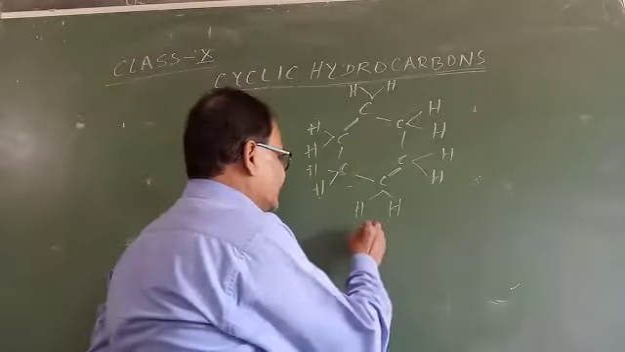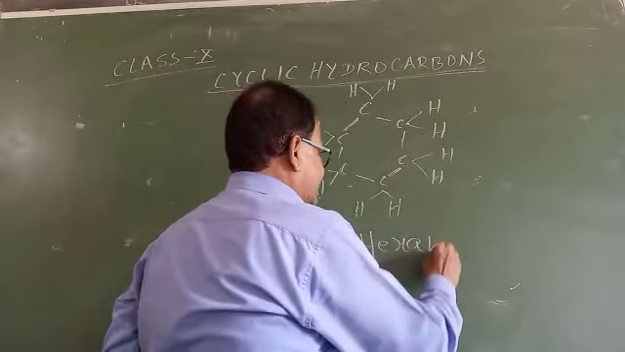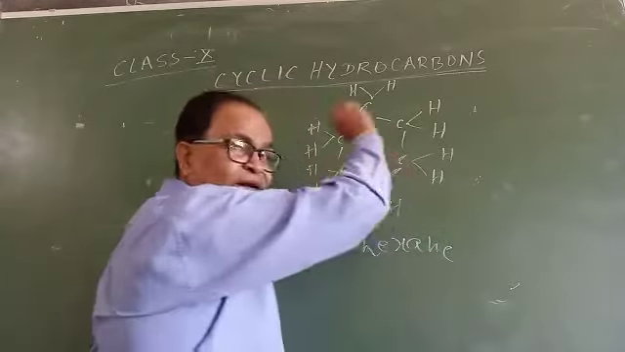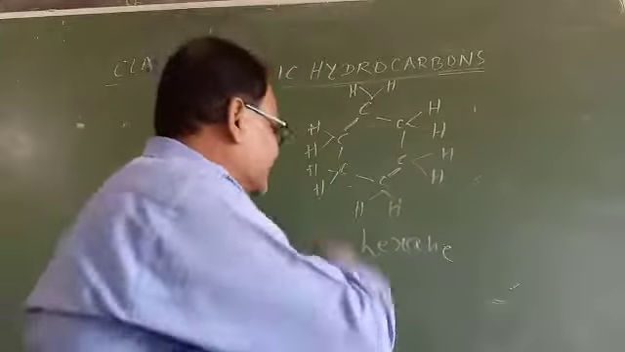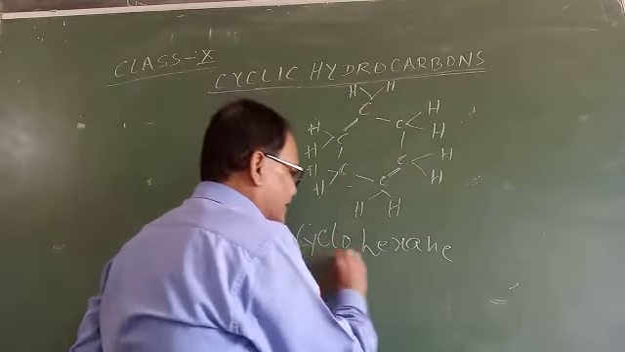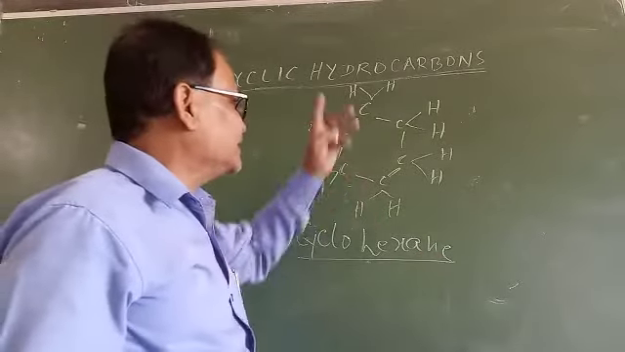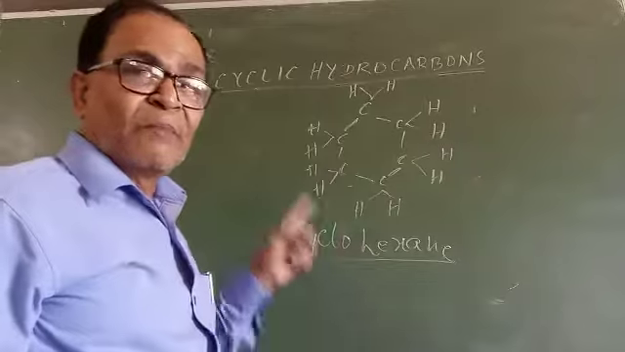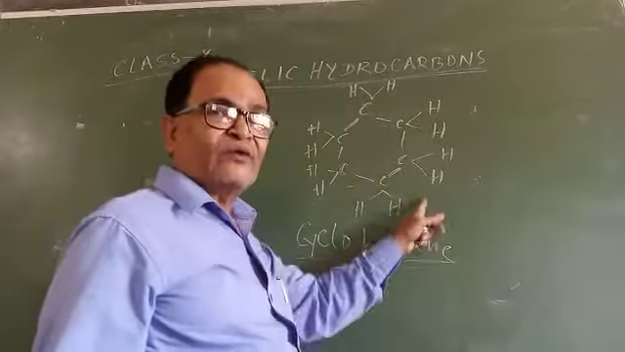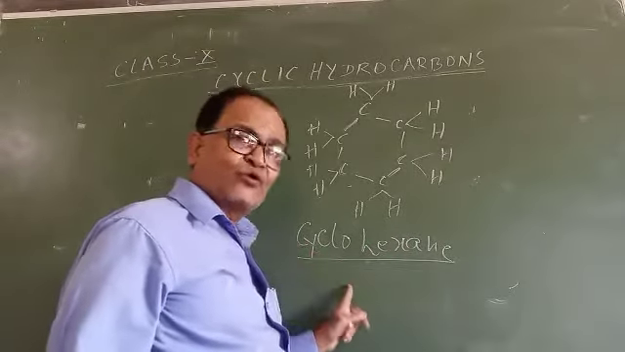hydrocarbon, so it is hexane. Simply we can say hexane, but it is a cyclic structure, a cyclic ring, so its name is cyclohexane. So we can name a cyclic hydrocarbon by writing the parent saturated hydrocarbon with the prefix cyclo.